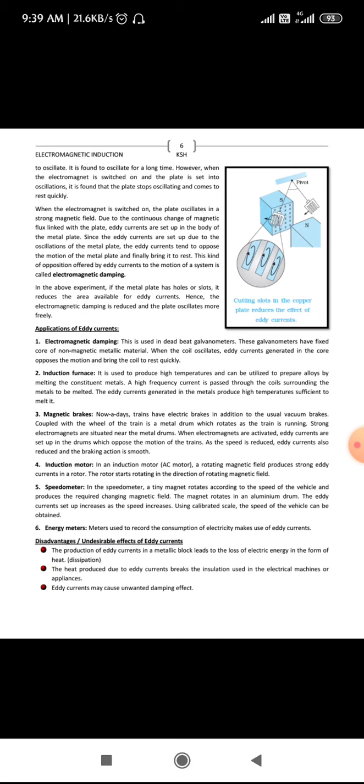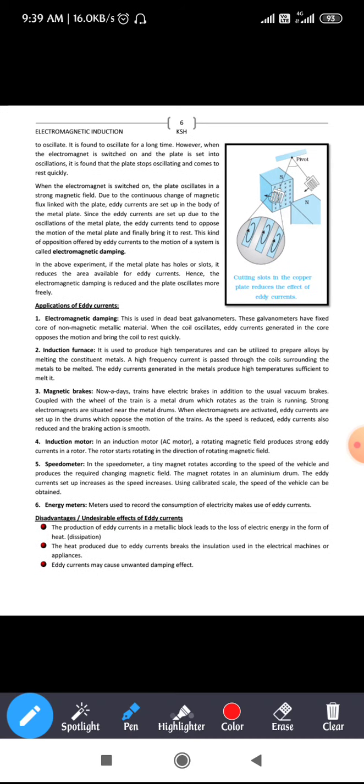The same bar pendulum, when made to oscillate in the presence of magnetic field, oscillates for a few minutes and stops. So it oscillates for a smaller time compared to the previous case, where it oscillates for a longer time in the absence of magnetic field. Let us see why that is.